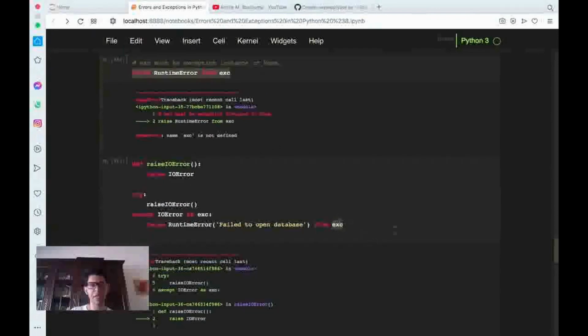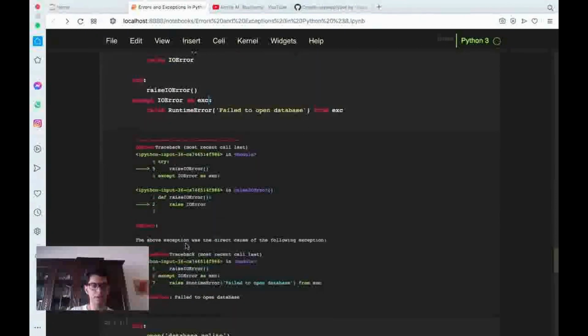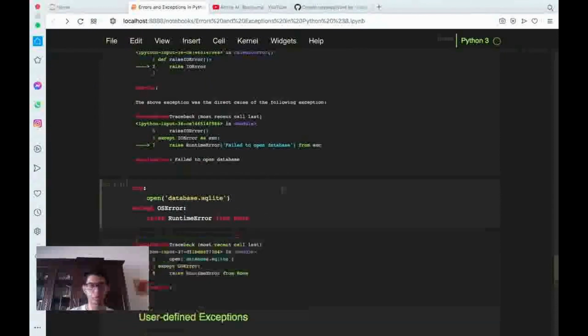And here we are trying to do that. Like from this exception here, we will take this exception, and here we will say, okay, failed to open the database from exc, and we have this RuntimeError. This is somehow how we can chain exceptions. Let's see something more